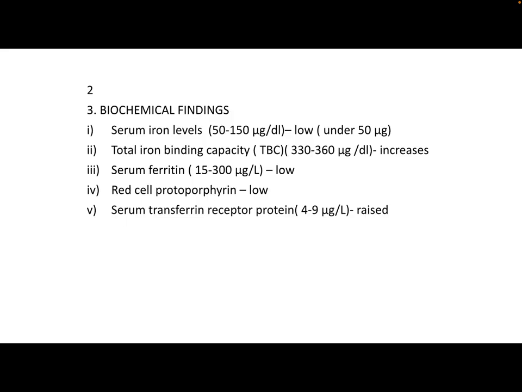Biochemical changes include decreased serum iron levels, total iron binding capacity will be increased, serum ferritin level will be low, red cell protoporphyrin levels will be low, and serum transferrin receptor protein levels will be raised.